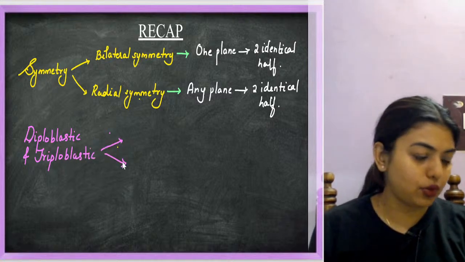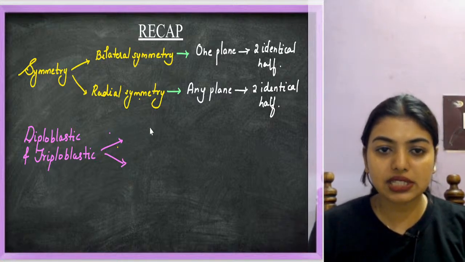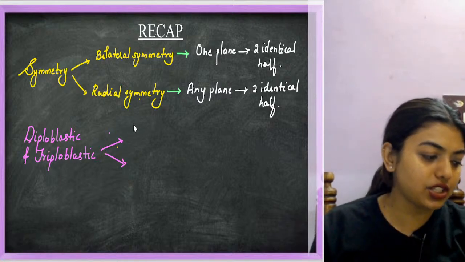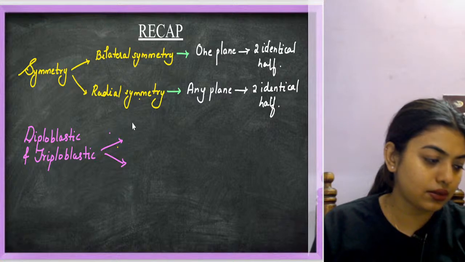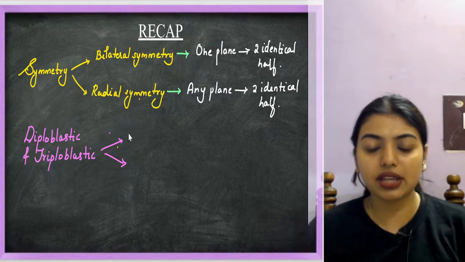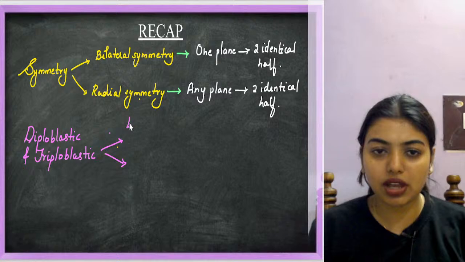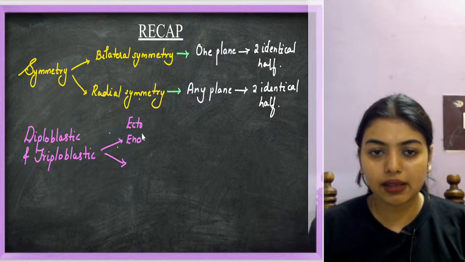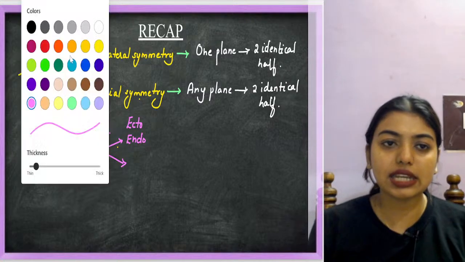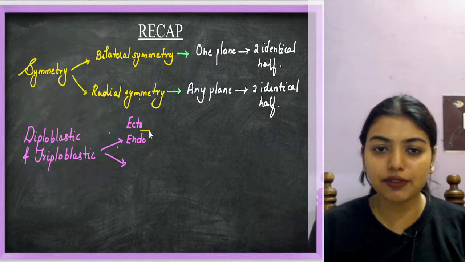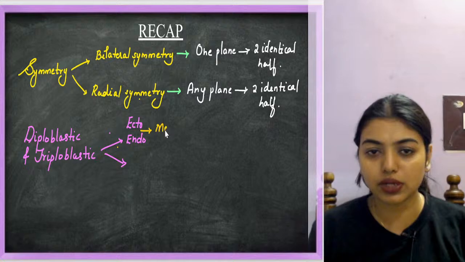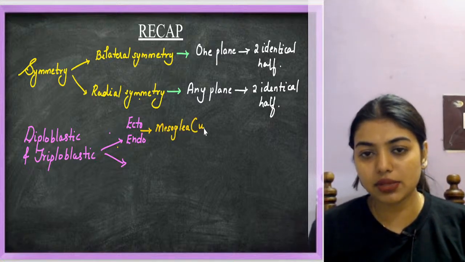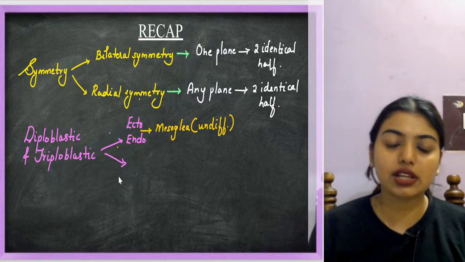Diplo and triploblastic. Remember that there are three germ layers. In these germ layers you have ectoderm and endoderm; this is going to be diploblastic. In between, there is an undifferentiated layer called the mesoglea.